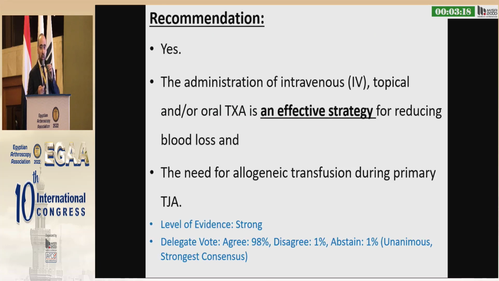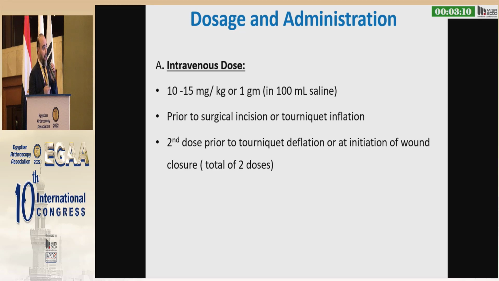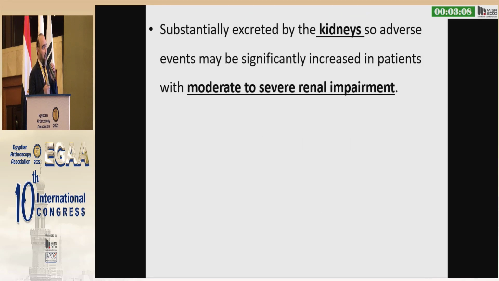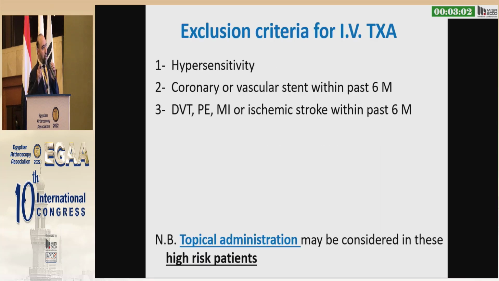And obviously, everyone in this room has started to use tranexamic acid as an effective strategy to lower blood transfusions, be it intravenous or topical. But we need to be well aware of renal impairment. We need to use only half the dose. I'm only concentrating on important aspects.